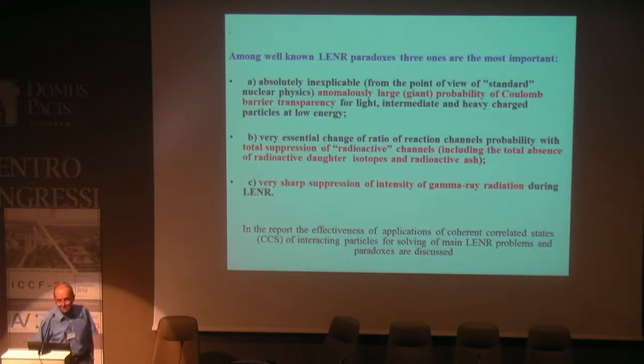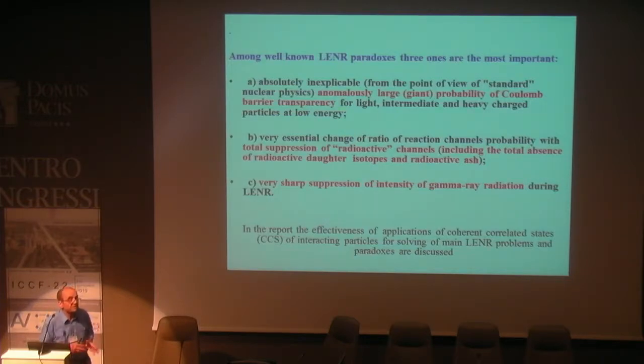First of all, it is absolutely inexplicable from the point of view of standard nuclear physics: the anomalously large, in fact giant, probability of penetrating the Coulomb barrier for light, middle mass, and heavy charged particles. Next, a very essential change in the ratio of channel probabilities: in fact, total suppression of radioactive channels that lead to the creation of radioactive daughter isotopes.